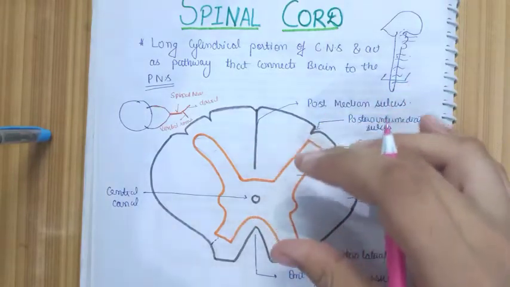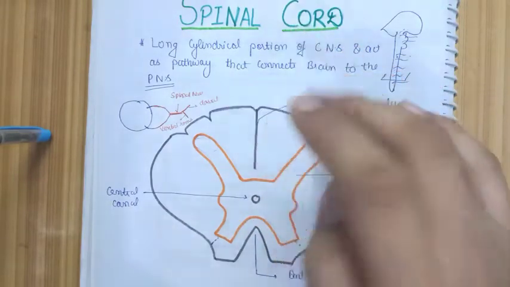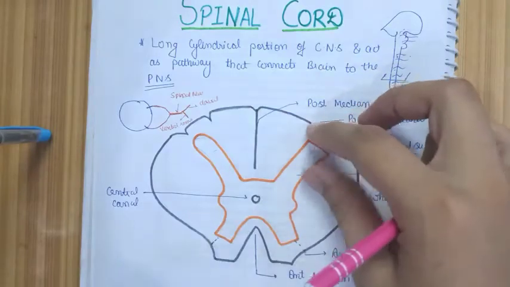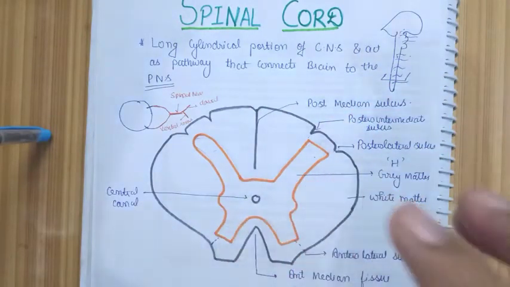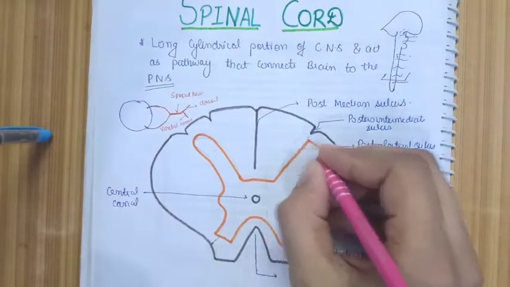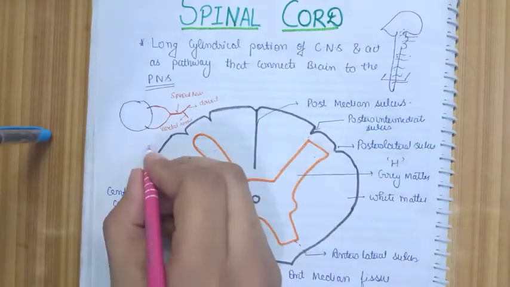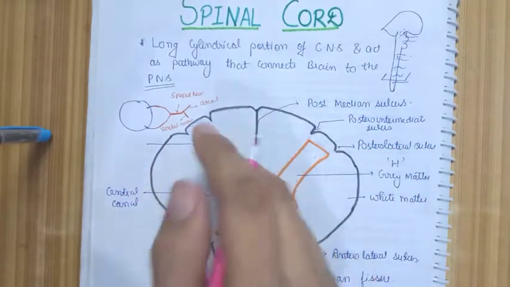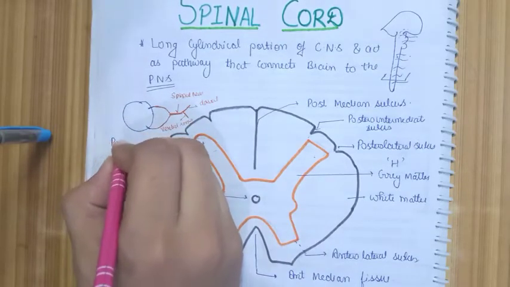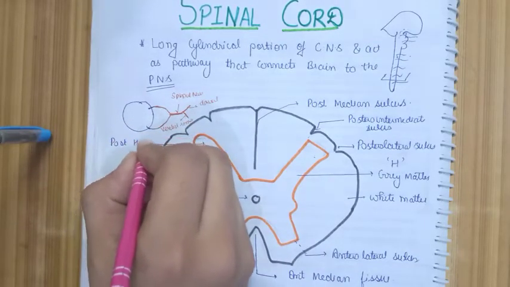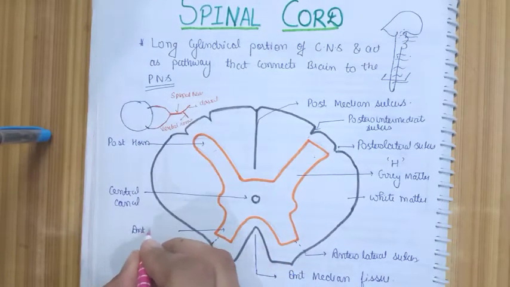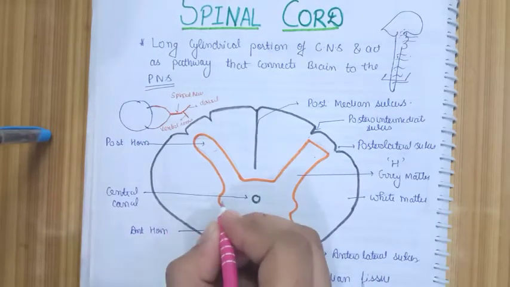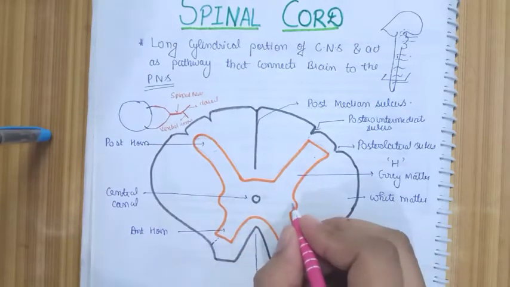You can see the S-shaped gray matter consists of four arms, two posterior, two anterior, and two lateral side bulges, and they are named differently. This one is called the anterior horn. This is the posterior horn. Here we have the anterior horn, and this one on the side is called the lateral horn.